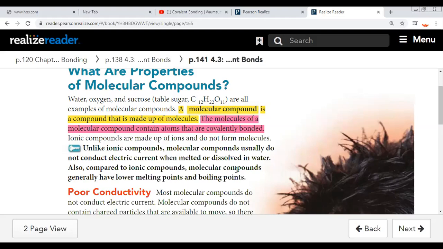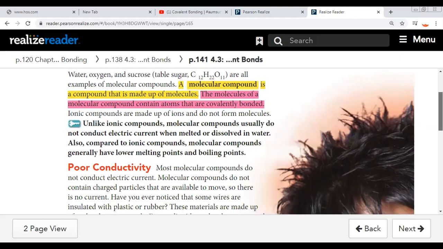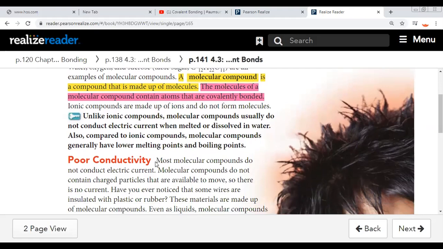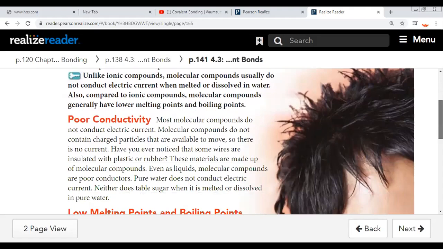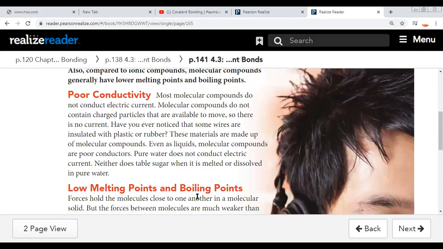A molecular or covalent compound has a lower melting point and boiling point. Poor conductivity for molecular or covalent compounds, and low melting point and boiling point, okay.